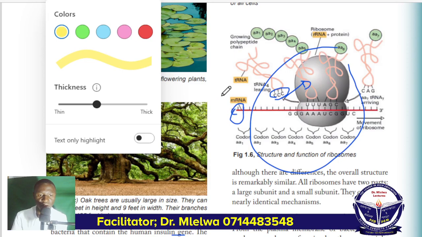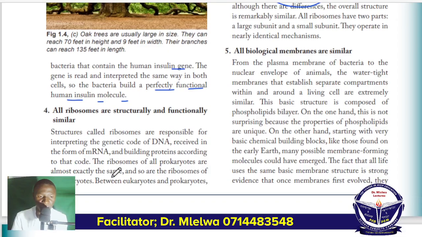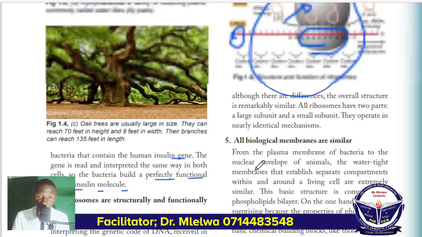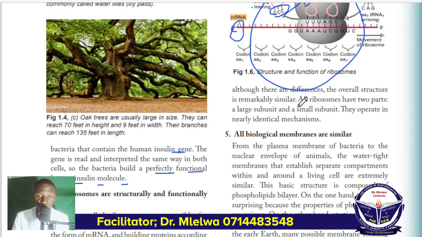Sasa turudi hapa niseme kwamba ribosome zote zinafanana, zina subunit mbili, the larger one and the smaller one. Structures called ribosomes, they are responsible for interpreting the genetic code of DNA received in the form of messenger RNA and building protein according to the code. Now, ribosomes of all prokaryotes, they are almost exactly the same, and so are the ribosomes of all eukaryotes. Now, between eukaryotes and the prokaryotes, although there are differences, the overall structure is remarkably similar.